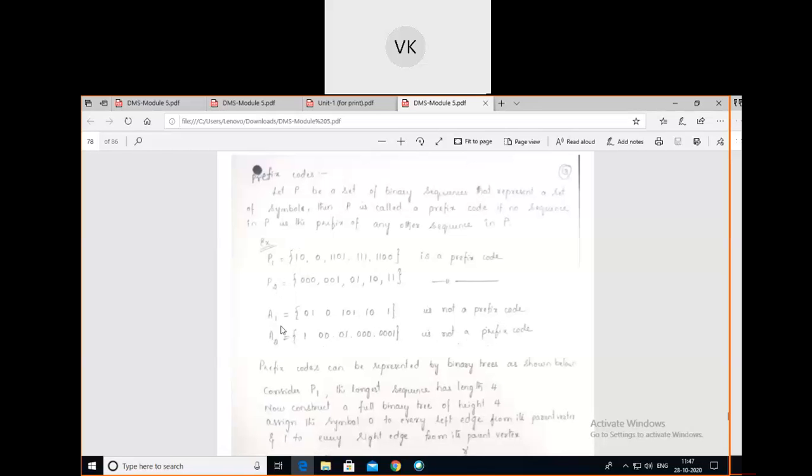Coming to one more example, A1 and A2. Here you see A1 has some elements, binary numbers 01, 0, 101, 10 and 1.